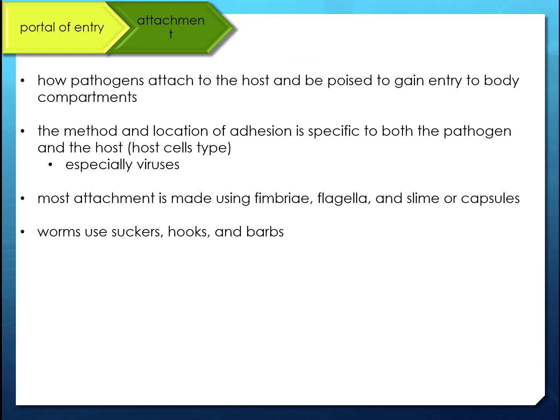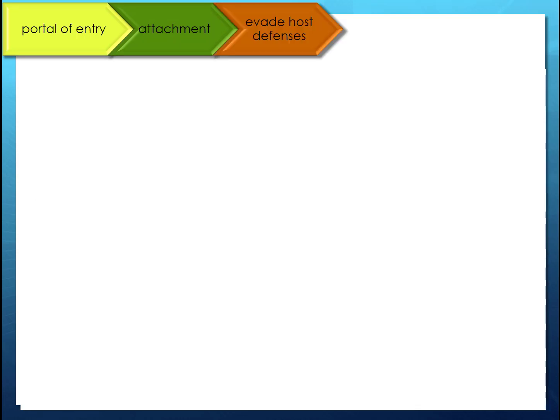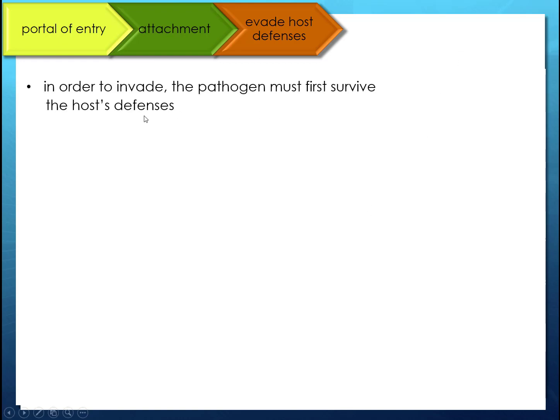So we're not infected yet, okay? So they've got to find the right place. They've got to attach. And we still have host defenses too. So we have innate host defenses that are going to prevent them from finding the right portal. They're going to prevent them from attaching. And of course, we talked about the virulence factors that they have. Now there's this period where we're going to have secondary host defenses. So now they're starting to get in, and so now we're going to respond to their presence. So we have host defenses for a response. And of course, they're going to have virulence factors to respond to our response.